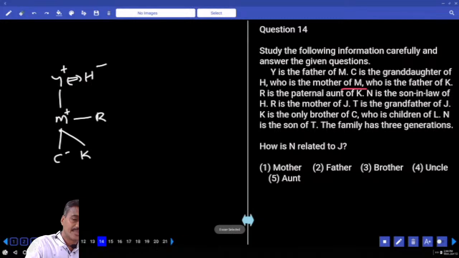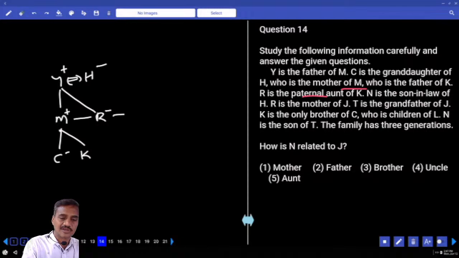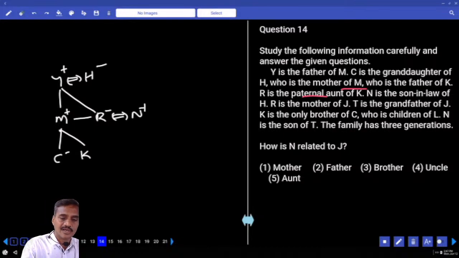R is a female. That means M and R are the children of Y and H. R is the paternal aunt of K. N is the son-in-law of H. N is the son-in-law of H means daughter's husband. Then R is the mother of J. And R is the mother of J. R is the mother of whom? R is the mother of J.